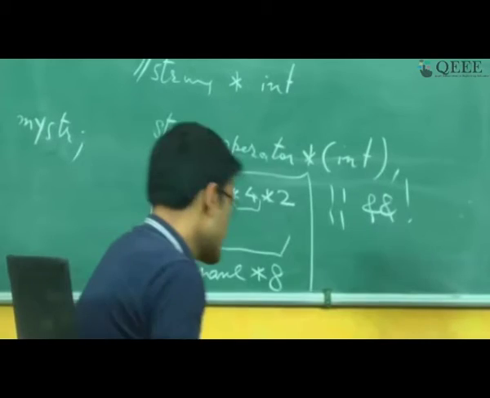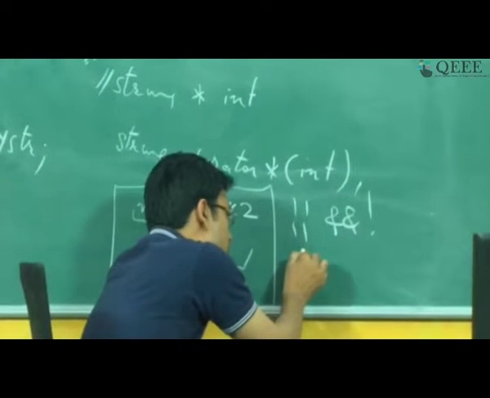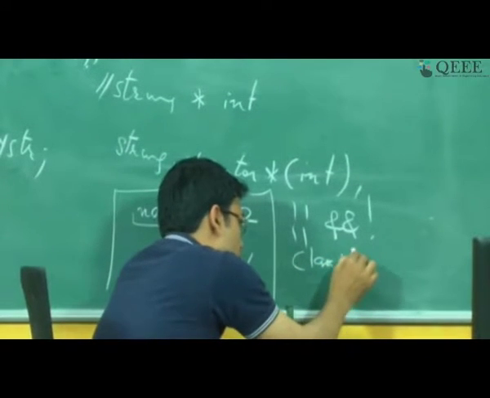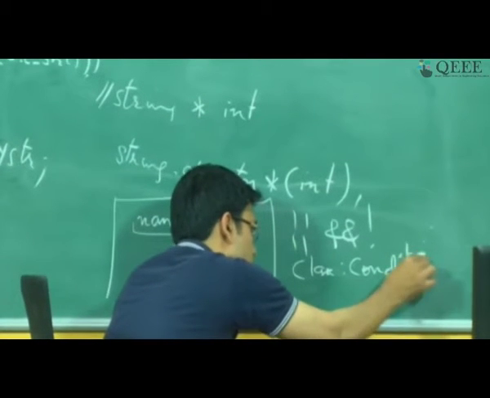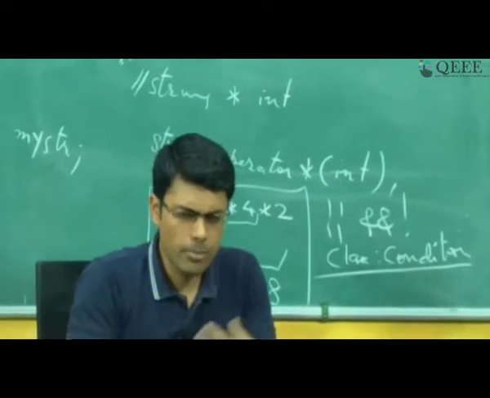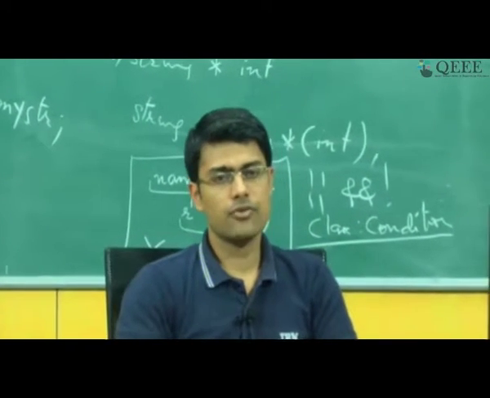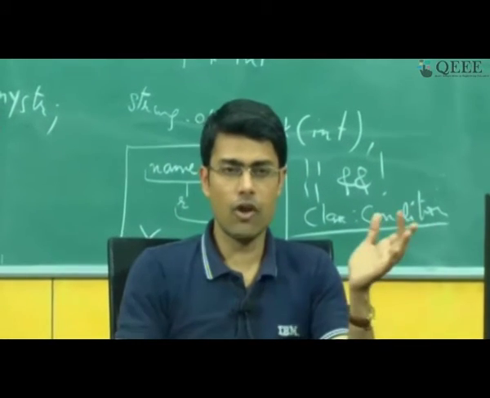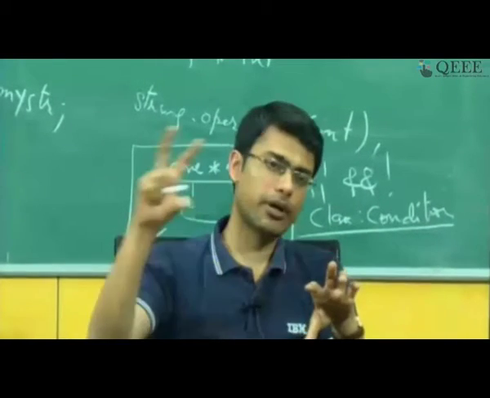The situation where this is required is when your class is indicating a condition. So when you have a class which is indicating some kind of a Boolean value, right. So for example, let us say you are talking about gates, you are implementing, let us say, a Verilog program, and each class is representing a particular kind of gate.